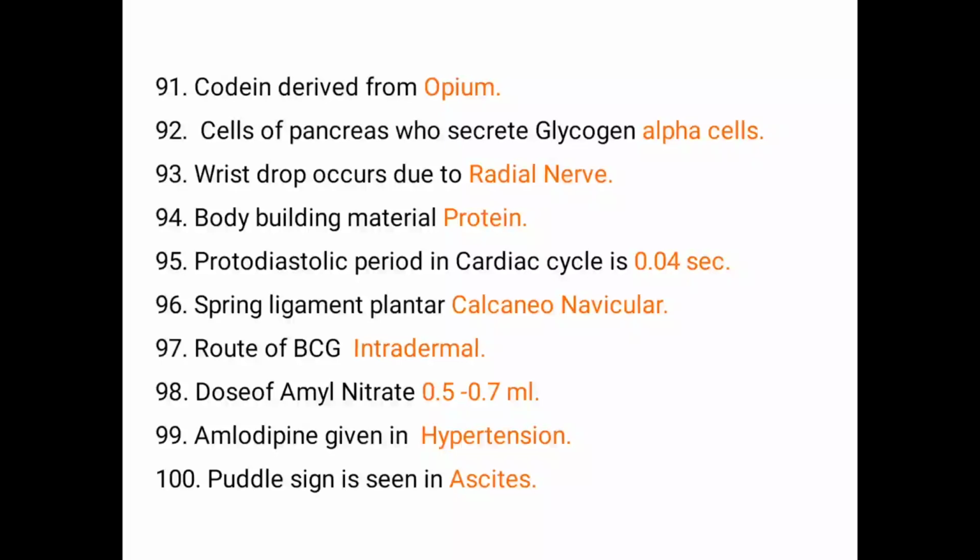Wrist drop occurs due to radial nerve. Bodybuilding material, protein. Protodiastolic period in cardiac cycle is of 0.04 second. Spring ligament, also known as plantar calcaneonavicular. Route of BCG, it is intradermal. Dose of amyl nitrate, it is 0.5 to 0.7 ml. Amlodipine is given in hypertension. Puddle sign is seen in ascites.